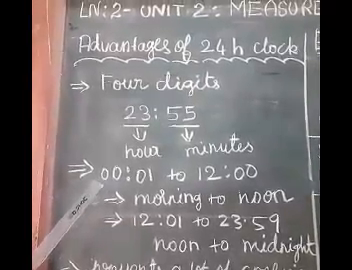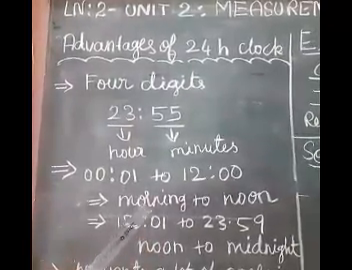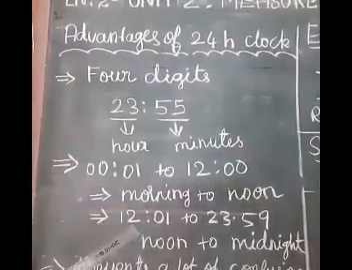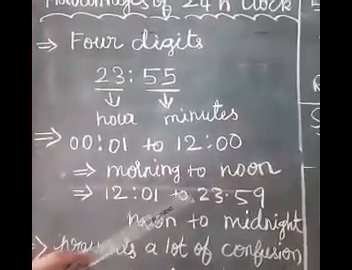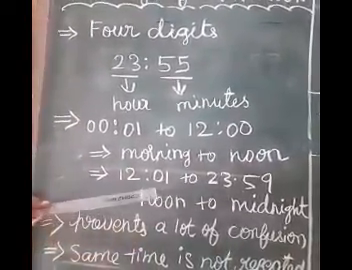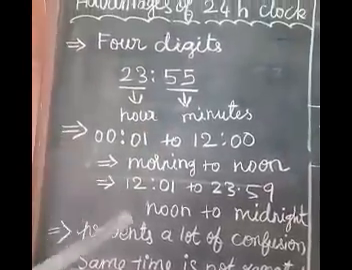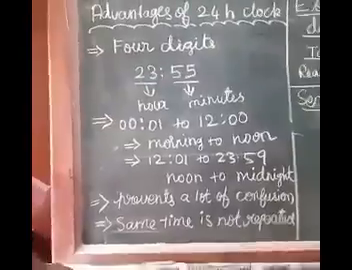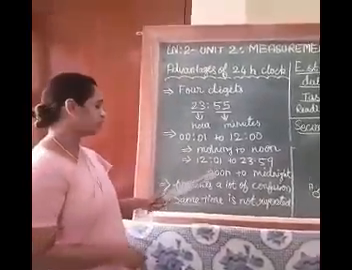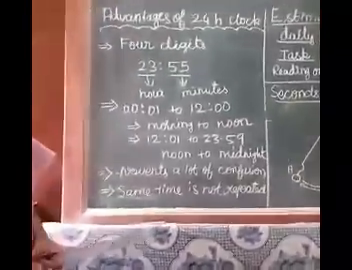If the time is 00.01 to 12.00, it means morning to noon. If the time is 12.01 to 23.59, it means noon to midnight. In 24-hour clock, there is no AM, no PM, no morning, no evening. So it prevents a lot of confusion.